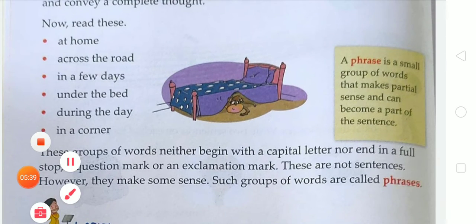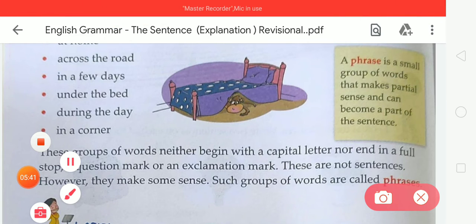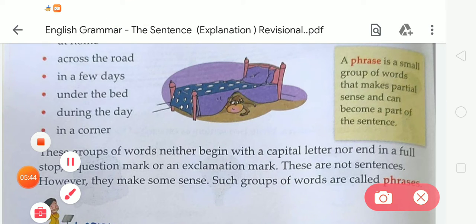These groups of words neither begin with a capital letter nor end in a full stop, a question mark or an exclamation mark. These are not sentences. However, they make some sense. Such groups of words are called phrases.